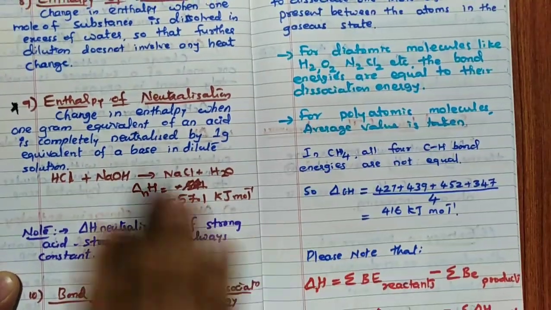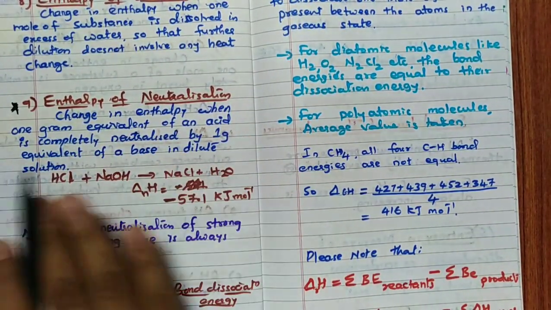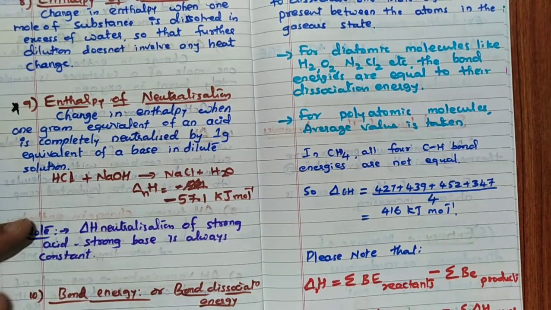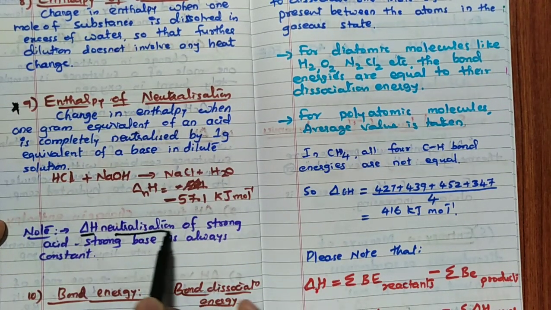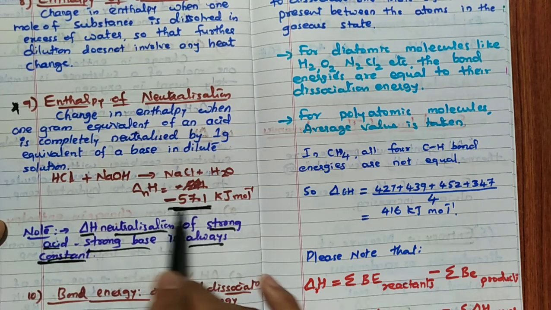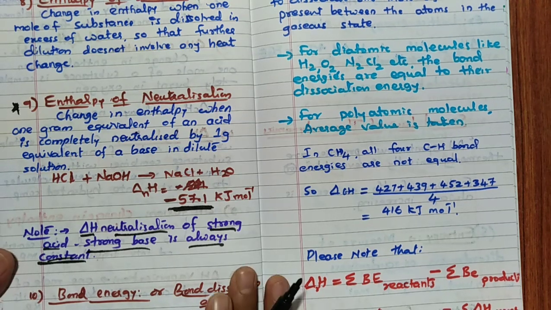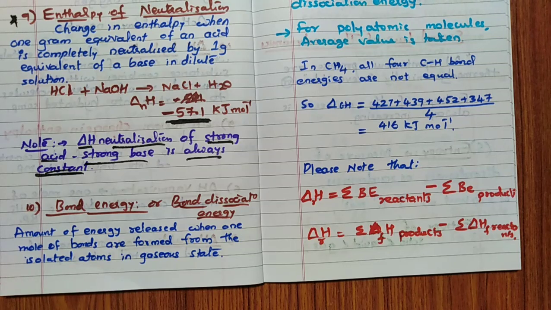Enthalpy of neutralization: change in enthalpy when 1 gram equivalent of an acid is completely neutralized by 1 gram equivalent of the base. Now very important, delta H neutralization of strong acid and strong base is always constant, that is minus 57.1 kilojoule per mole. It was asked once, remember. So hence very important, enthalpy of neutralization of strong acid and strong base is always constant. Remember that point.